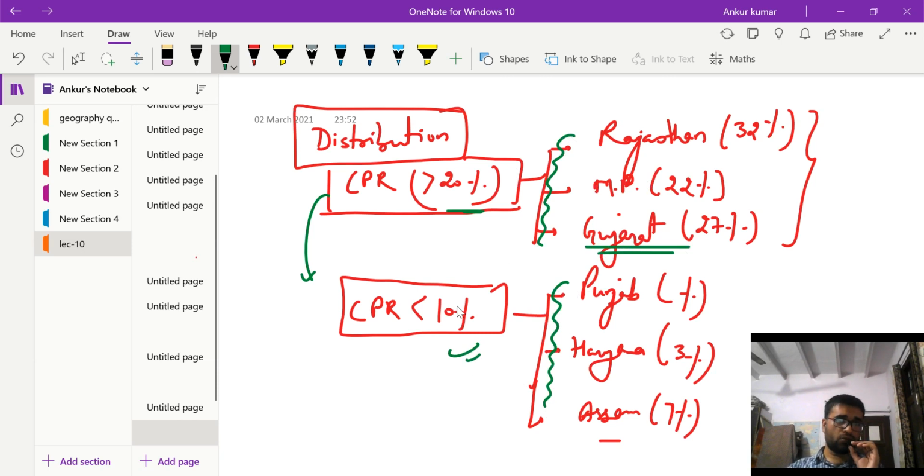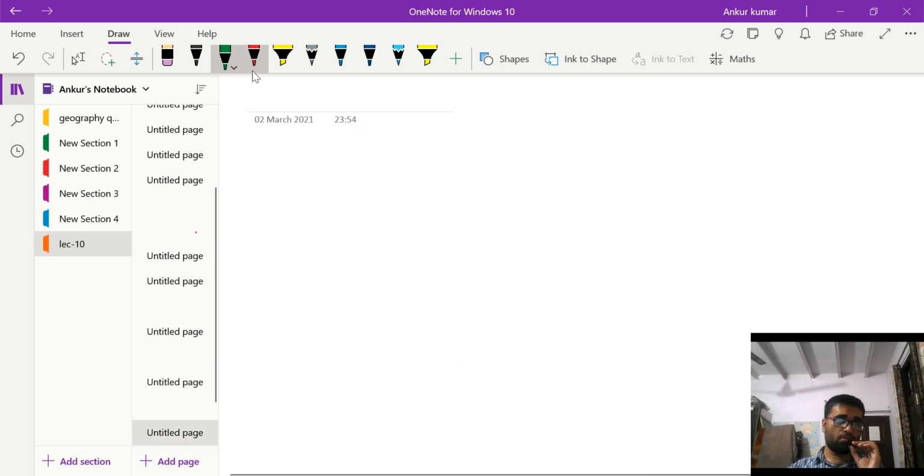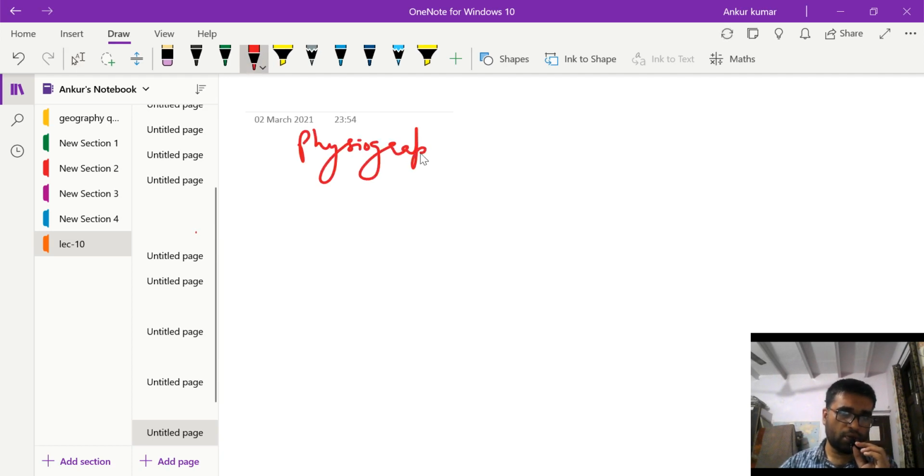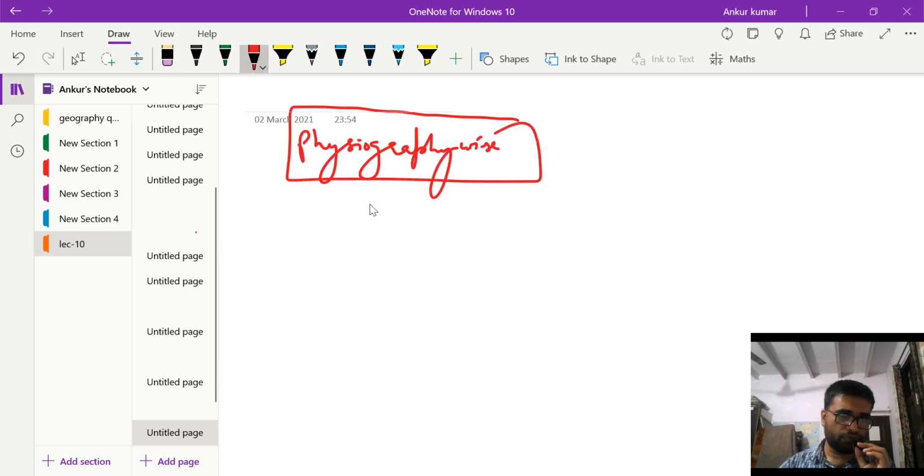Okay, so let us make it more broad. First of all, according to physiography, or physiography wise, in plains their distribution is 1 to 5%.